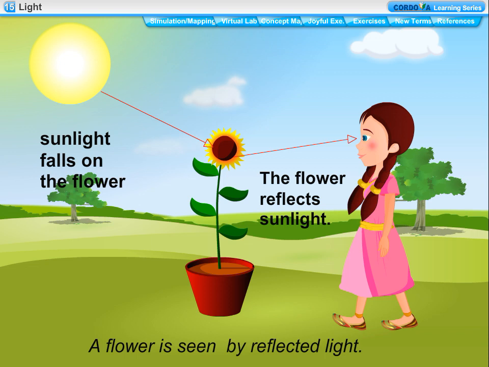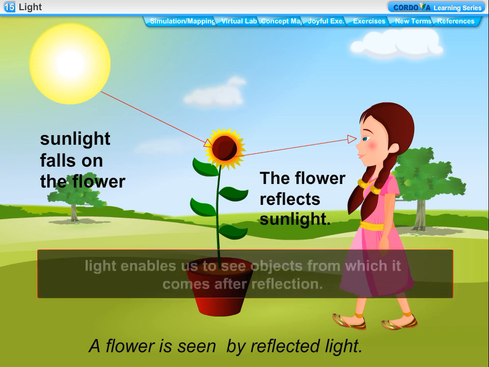When light, say sunlight, falls on any object, say a flower, the flower reflects the sunlight falling on it in all directions. When the sunlight reflected by the flower enters our eyes, we are able to see the flower. Thus, light enables us to see objects from which it comes.